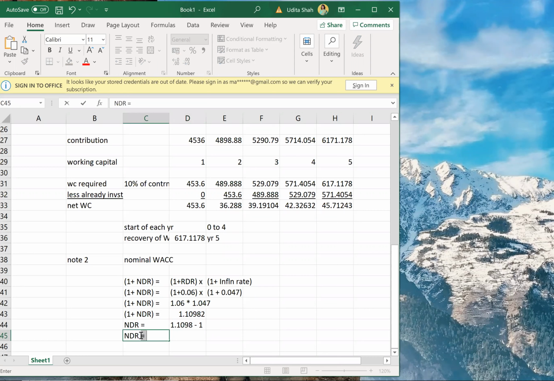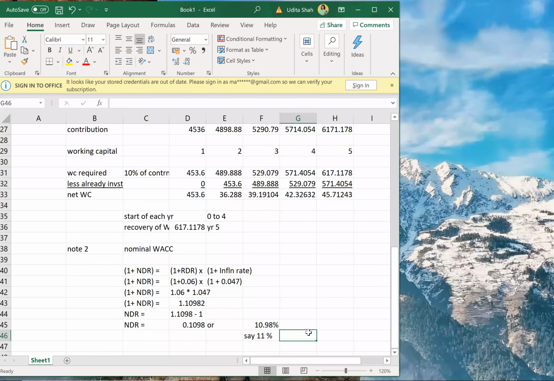So NDR equals 0.1098, or I can say 10.98%. So that is rounded off to 11%. So my WACC will be 11%. If you understood this part, then only we'll go ahead.